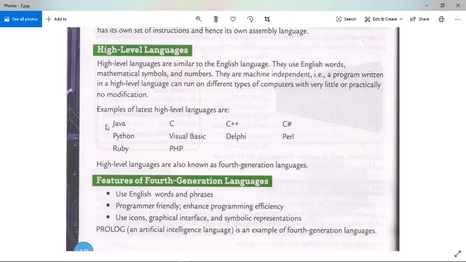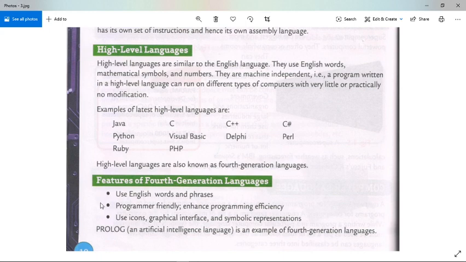Some examples of latest high-level languages are Java, C, C++, C#, Python, VB or Visual Basic, Delphi, Perl, Ruby, and PHP.